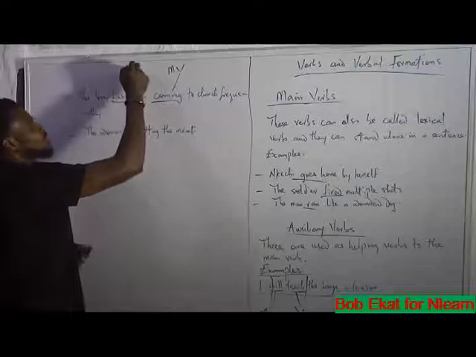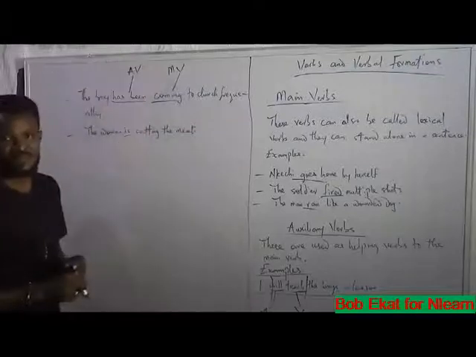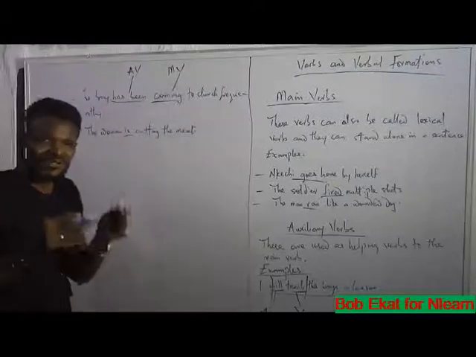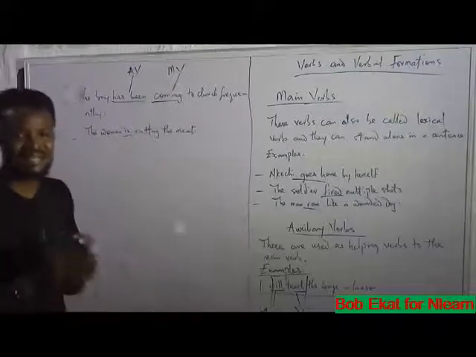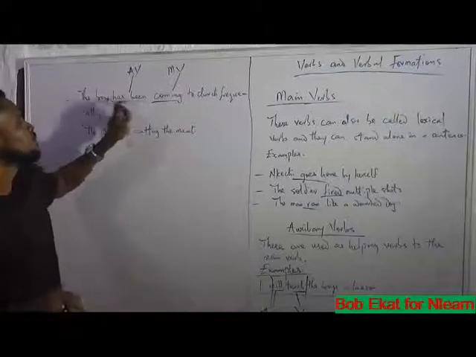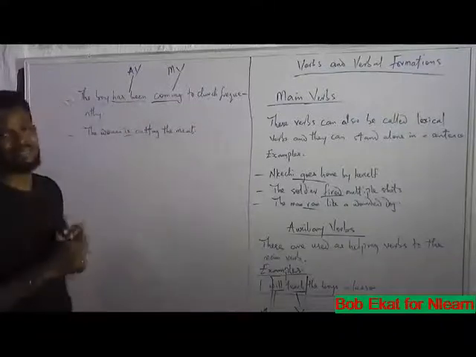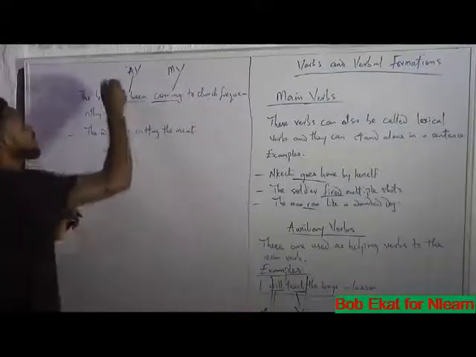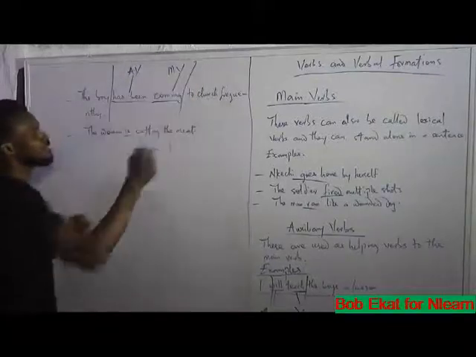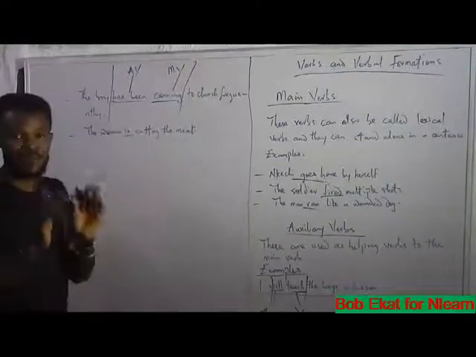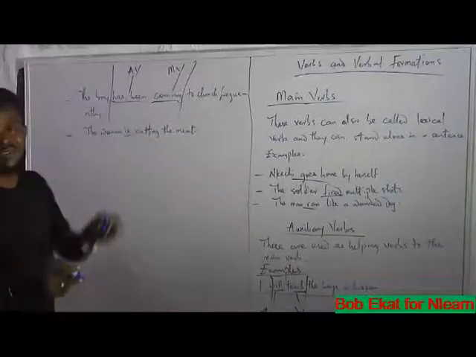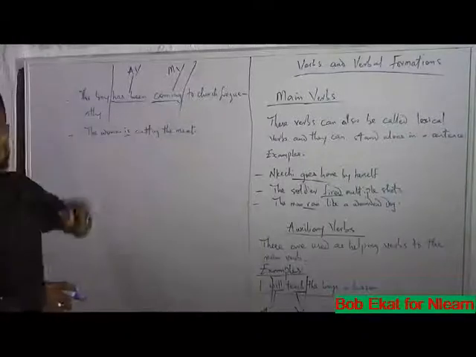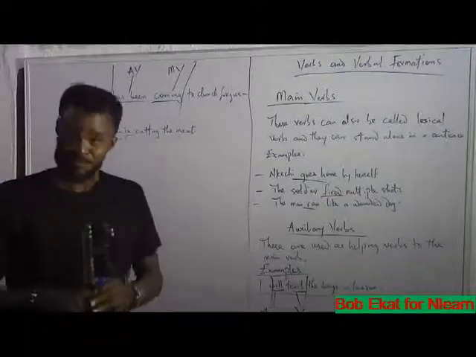So has been becomes the auxiliary verb. Coming is not standing alone. Coming as a verb is being assisted by these two auxiliary verbs. So this here can be said to be the verb of the sentence actually, but it is broken into two. Has been is the auxiliary verb, while coming is the main verb.